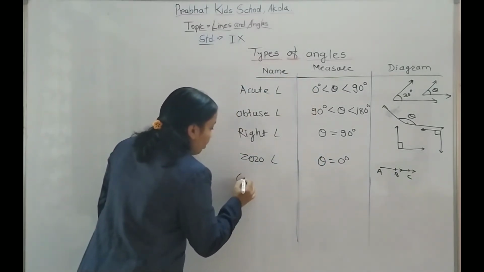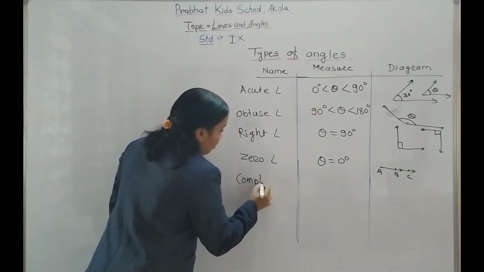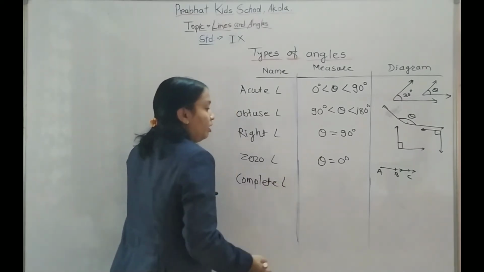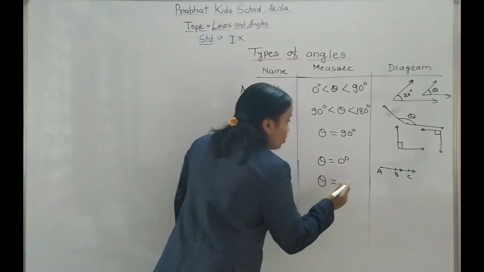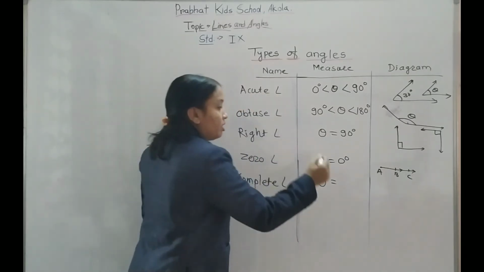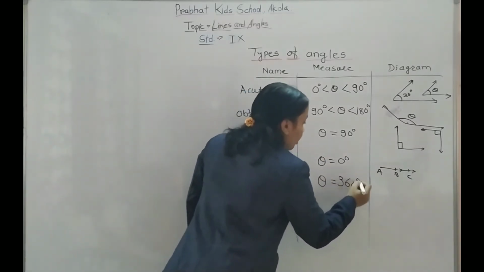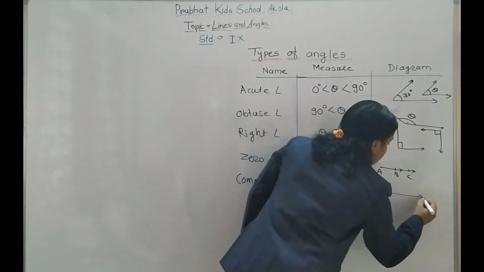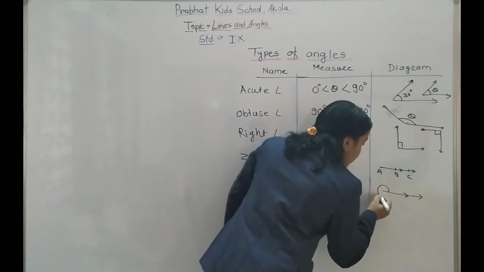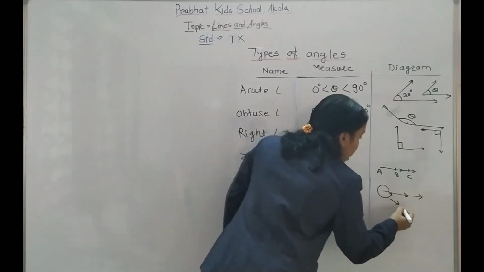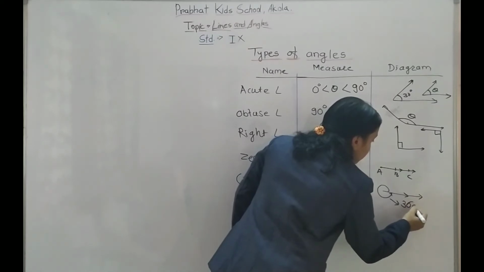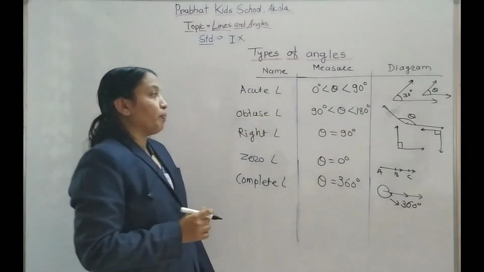And then there is the complete angle. For a complete angle, theta completes one rotation, that is 360 degree. Again this looks the same, but if the notation is like this, the measure is 360 degree, so it is called a complete angle.